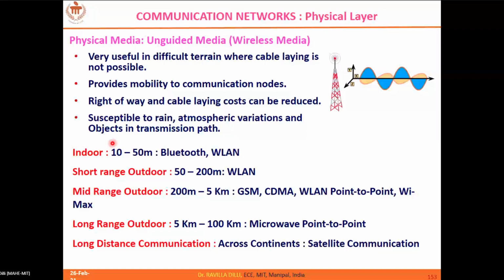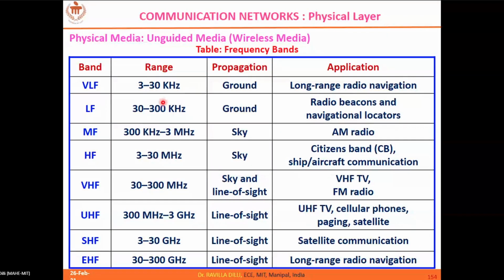Here you should mind your signal attenuation. When you go for higher and higher frequencies, the signal attenuation is very high, and you should also mind the atmospheric variations. So this affects your signal strength. For example, when you watch TV based on a satellite signal, on rainy days you don't get much signal strength, right? I think you have observed this. Whenever there are heavy rains, the satellite signal is very poor, where you cannot see the picture.